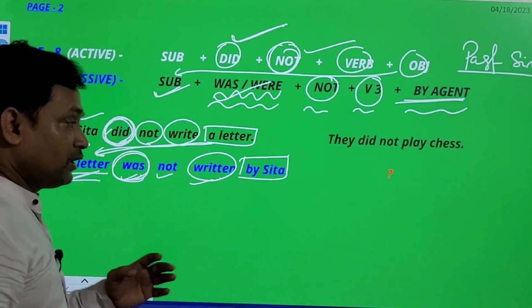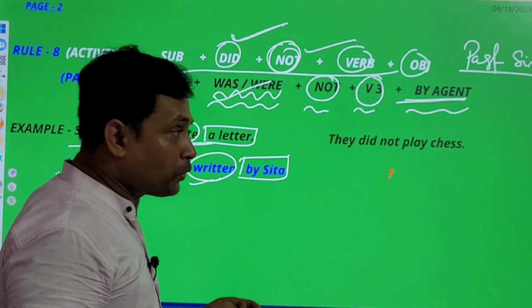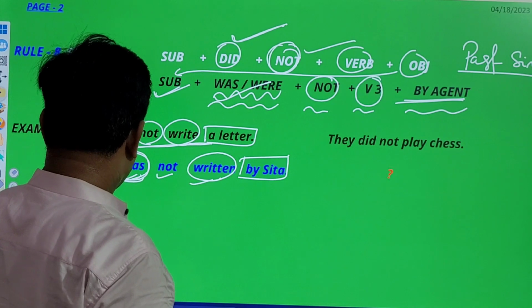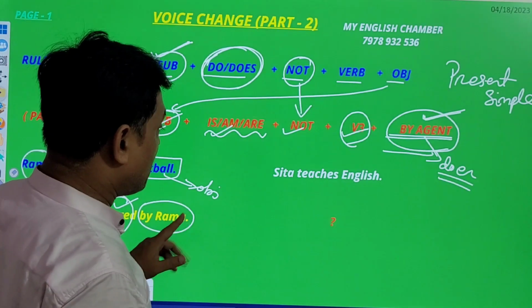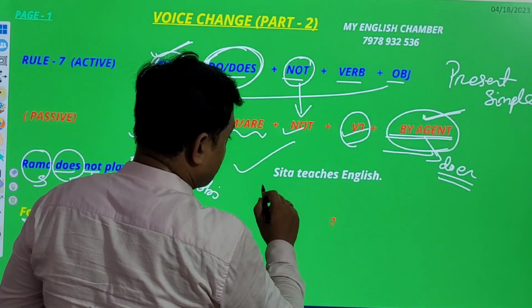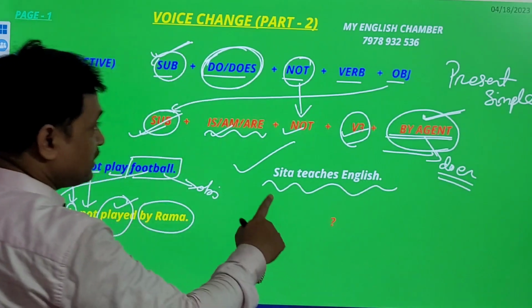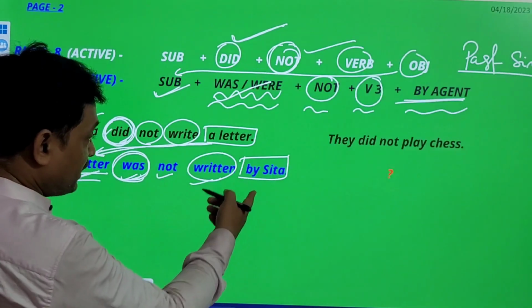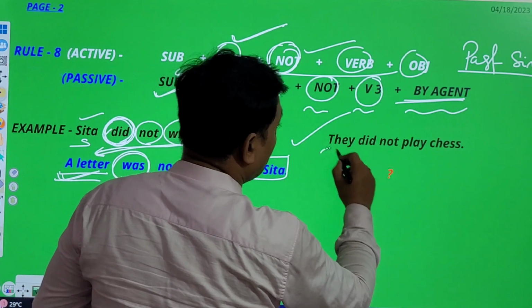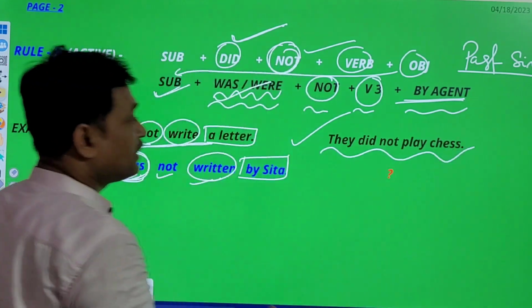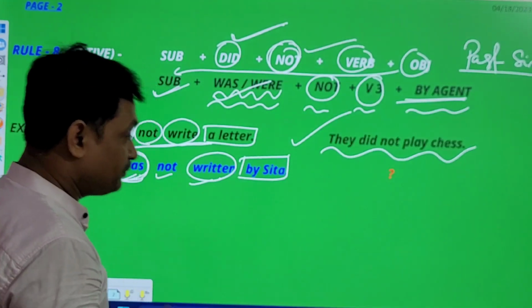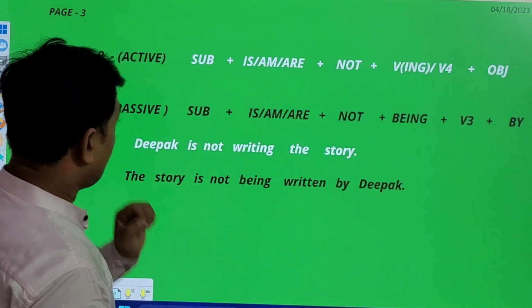By Sita. Clear? So you got to know the negative statement in present simple and in past simple. Here is a text for you. Sita teaches English. Turn it into passive. And here is another text for you. They did not play chess. Turn it into passive. Let's move to rule number 9.